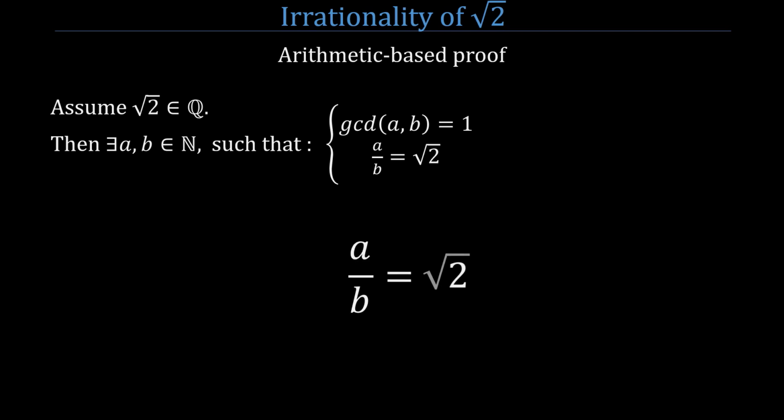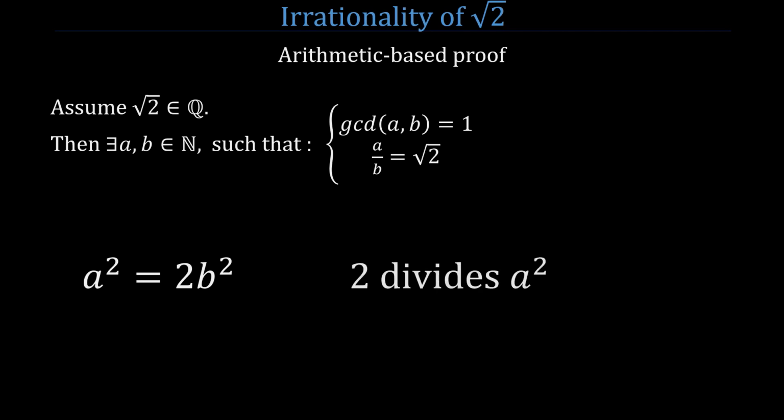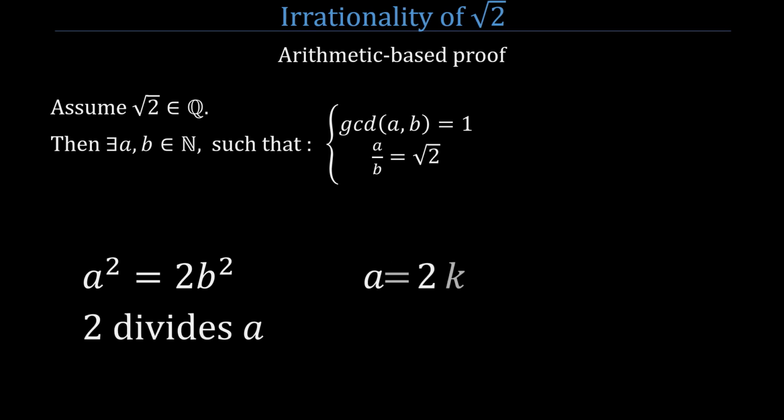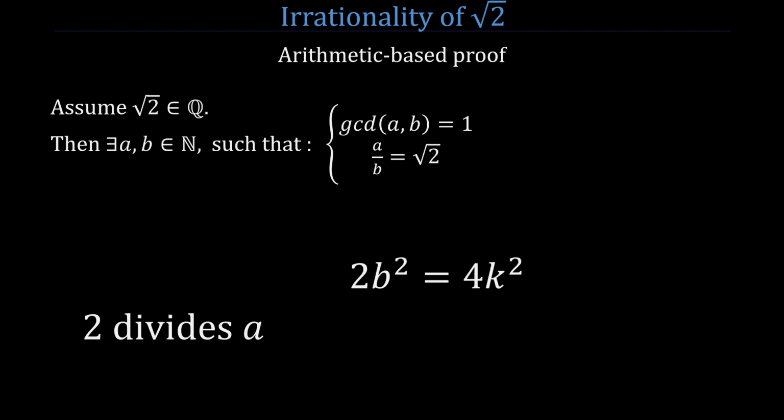By squaring and multiplying by b squared, we obtain that a squared equals 2b squared, which implies that 2 divides a squared. That means 2 divides a, or a equals 2k. Hence, a squared equals 4k squared, and 2b squared equals 4k squared, or b squared equals 2k squared. This implies that 2 divides b squared, and therefore 2 divides b.